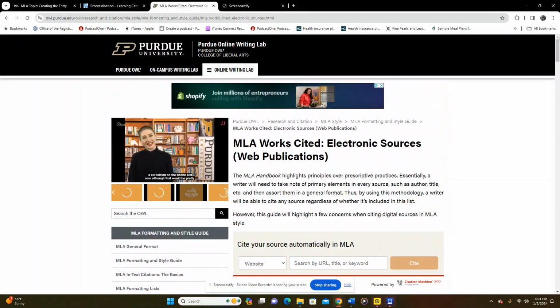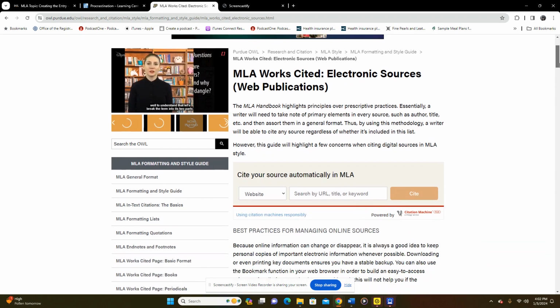So if we go back up, then the publisher would be Purdue OWL College of Liberal Arts. That could also be the sponsor. So then it might be Purdue University, then Purdue OWL College of Liberal Arts. But College of Liberal Arts are responsible for the information that you see online. The university then, of course, is on top of them.